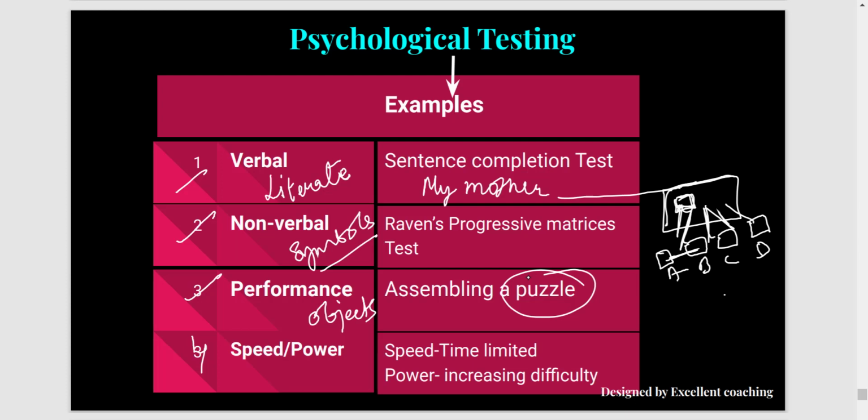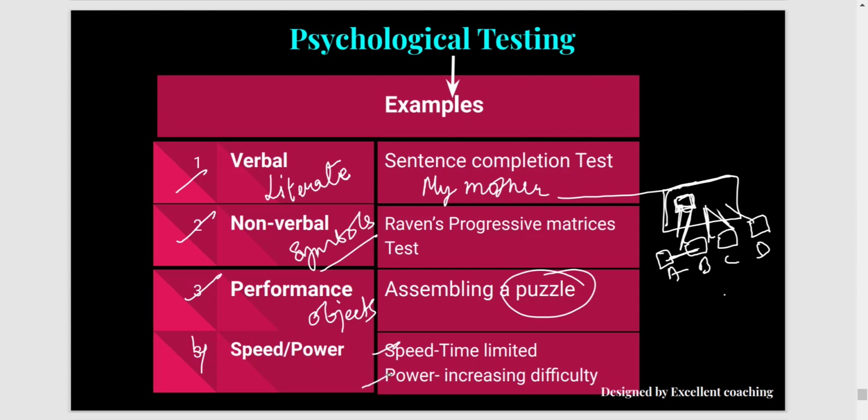And lastly, we have speed and power test. Speed test includes time limit. So you have a certain time limit in which you have to complete all the questions which are given, and they may not vary in difficulty. They may have a similar level of difficulty, but the time is limited. So you will be measured according to the time that you have taken to complete that question.